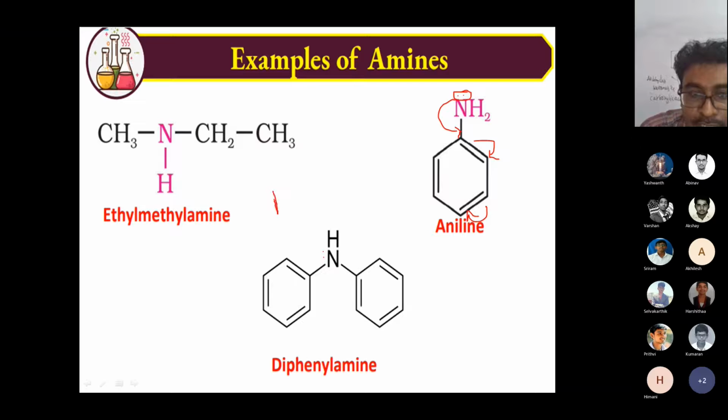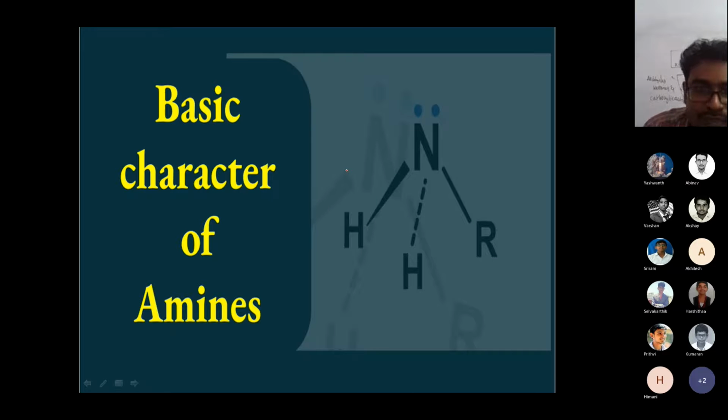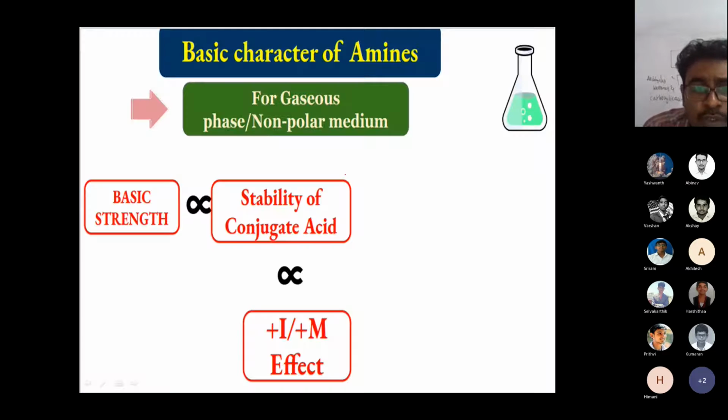It means, remember, when the nitrogen atom is attached to a carbon, a methyl group, an ethyl group, whatever it may be, the basic strength increases. When the nitrogen atom is attached to an electron-withdrawing group, like a phenyl group, the basic strength decreases. That point only we have to remember. The basic strength of amines depends upon the stability of the conjugate base, the inductive effect, and the mesomeric effect. These are the factors that affect the basic strength of amines.